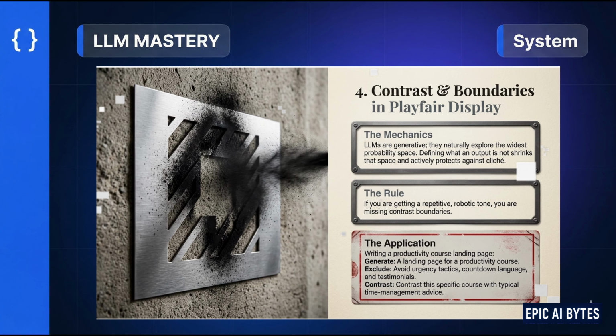Fourth pattern, contrast and boundaries. By default, the model explores the widest possible space. That's why outputs feel generic. So you narrow the space. You define what to include and what to avoid. Example, create a landing page, but exclude urgency tactics. Avoid testimonials. Differentiate from typical approaches. Now you're not just guiding content, you're shaping tone and direction. And that's what removes sameness.